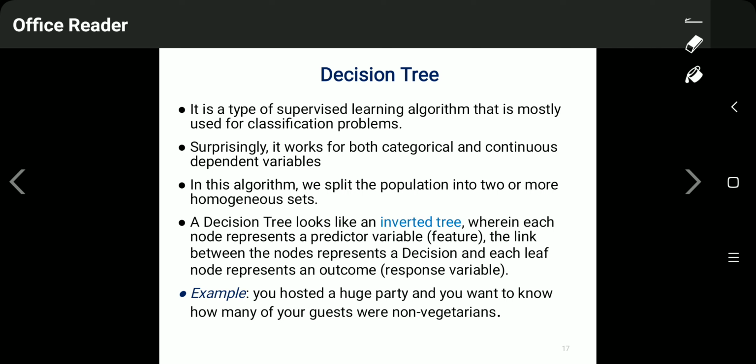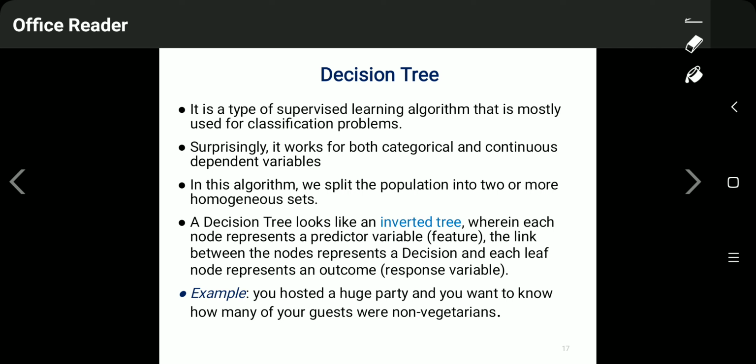Surprisingly, it works for both categorical and continuous dependent variables. In this algorithm, we split the population into two or more homogeneous sets. A decision tree looks like an inverted tree, wherein each node represents a predictor variable, that is a feature, the link between the nodes represents a decision, and finally each leaf node represents an outcome, that is the response variable.